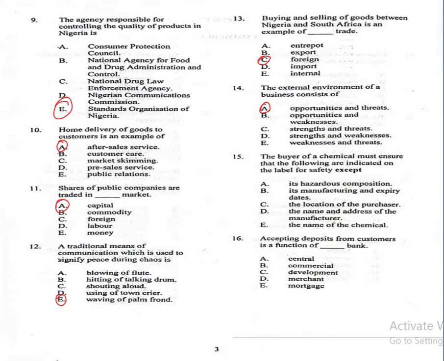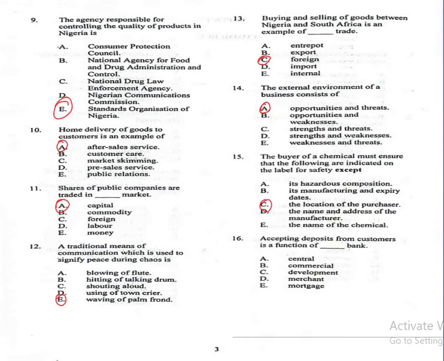The buyer of a chemical must ensure that the following are indicated on the label for safety except: A. Its hazardous composition, B. Its manufacturing and expired dates, C. The location of the purchaser, D. The name and address of the manufacturer, E. The name of the chemical. The correct answer is C.